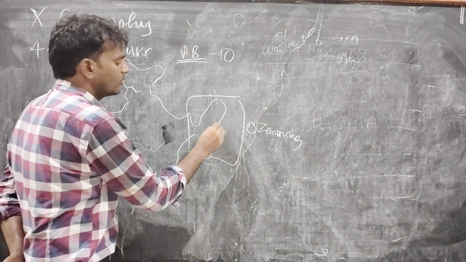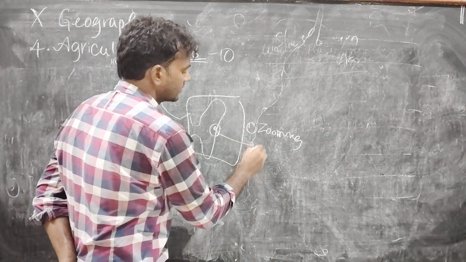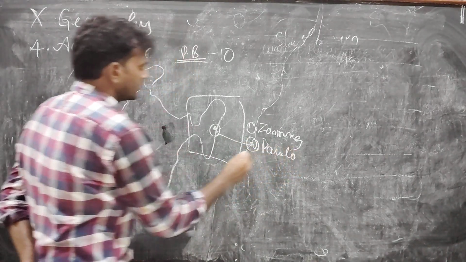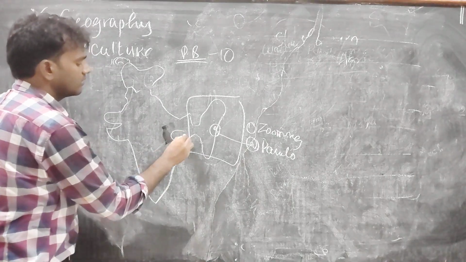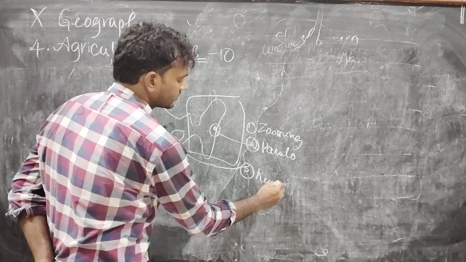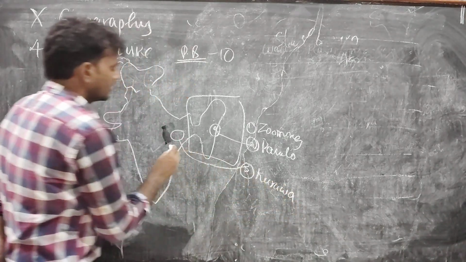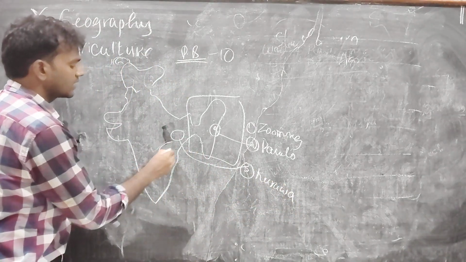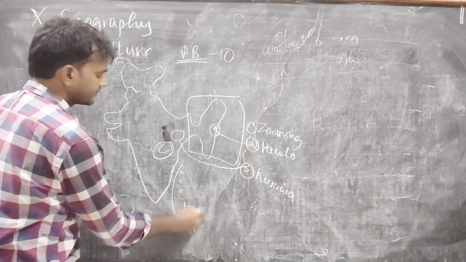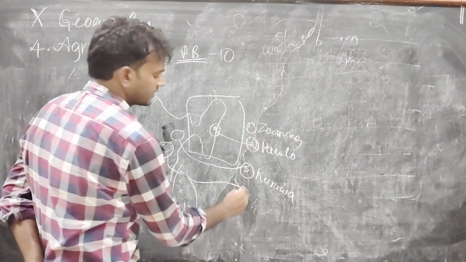In the Manipur area, we call it Pamlou. Coming to Jharkhand, we call it Kurua. In the Chhattisgarh area and Andaman and Nicobar area, we call it Deepa.